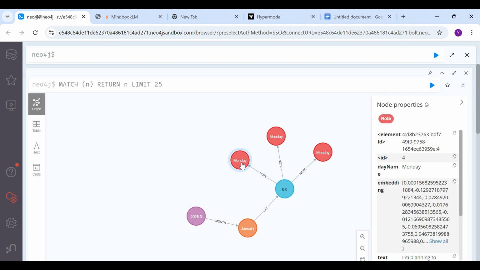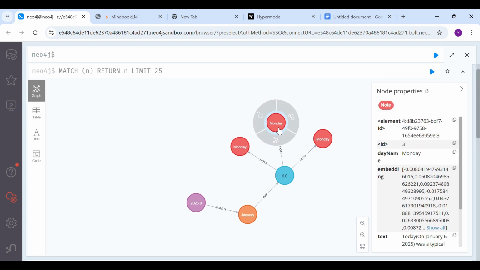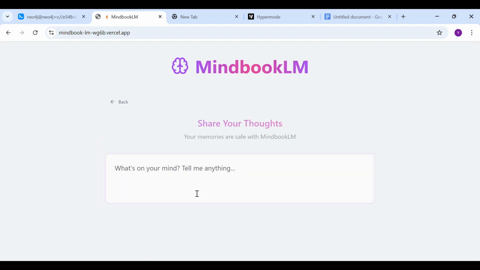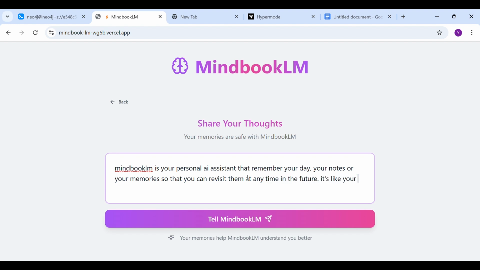The next thing is that these nodes have no relation to each other because they aren't related. One is about the planning for the hackathon, the next one is about my day in general, and the third one is about my memory of Christmas. Right? But when these nodes are actually related to each other, they will have a relationship as well. Like for instance, I could come back into the inject mode and write something like: MindbookLM is your personal AI assistant that remembers your day, your notes, or your memories, so that you can rephrase and revisit them at any time. It's like your digital twin that does not forget.